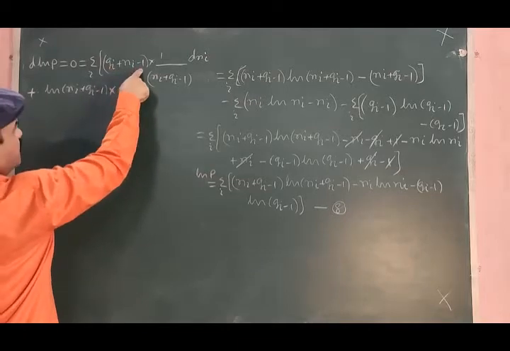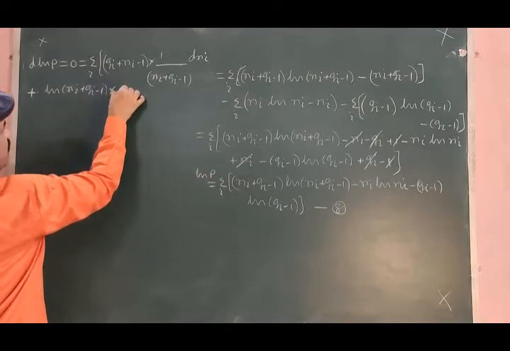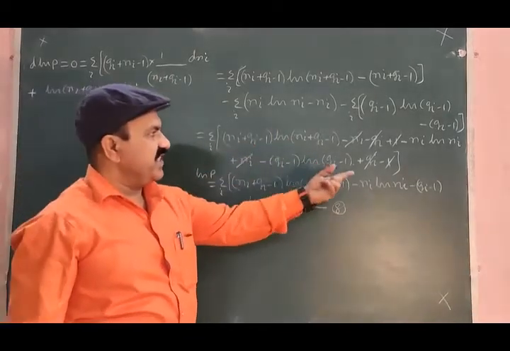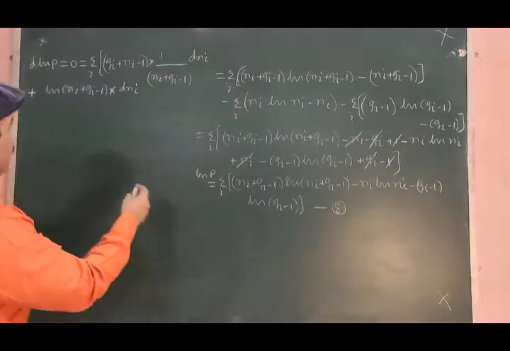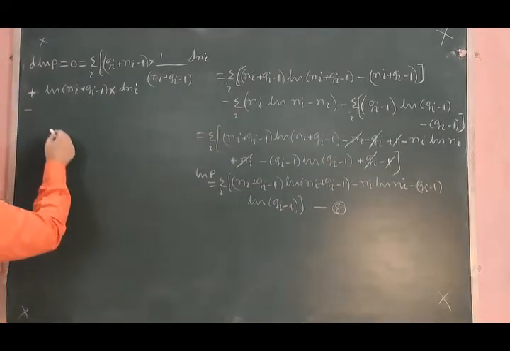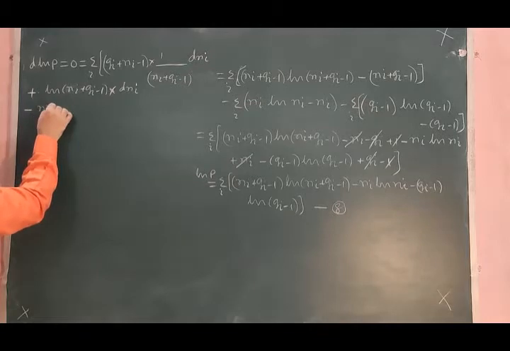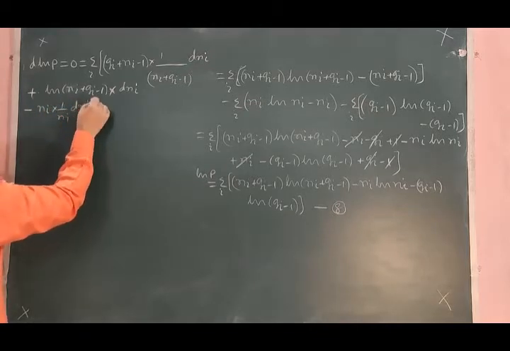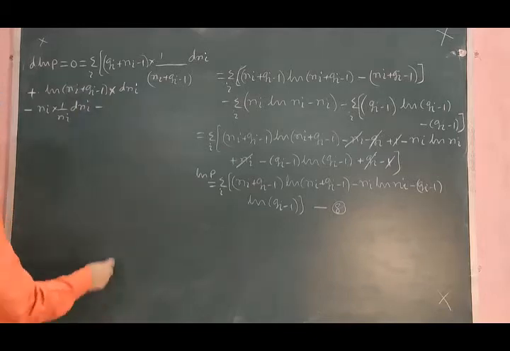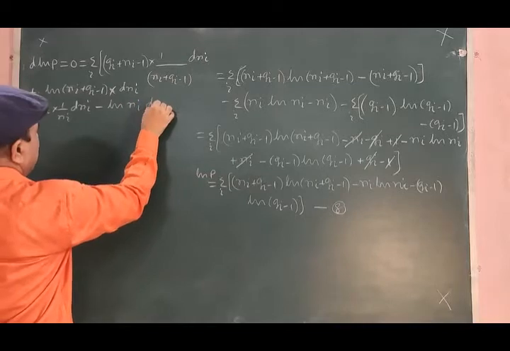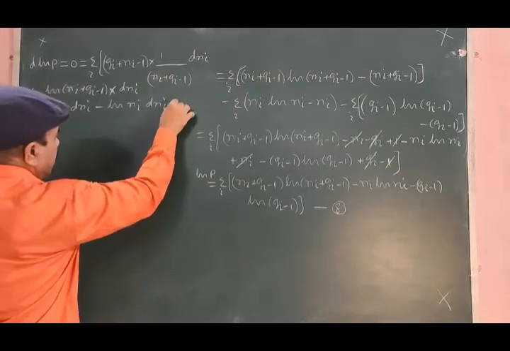Differentiation of this is 0, differentiation of this is 0, differentiation of this is dn. First term differentiated. Let us go to the second one. Minus ni into 1 by ni into dn, minus ln of ni into dn.